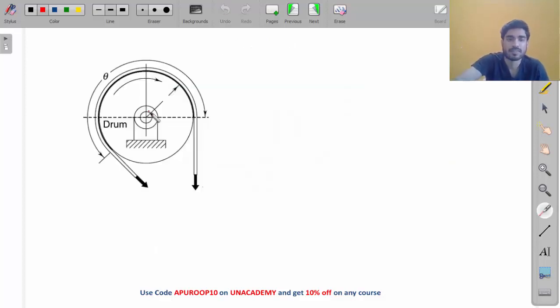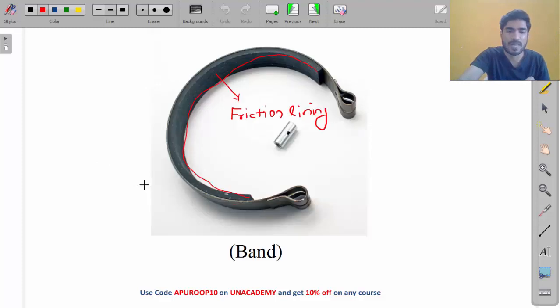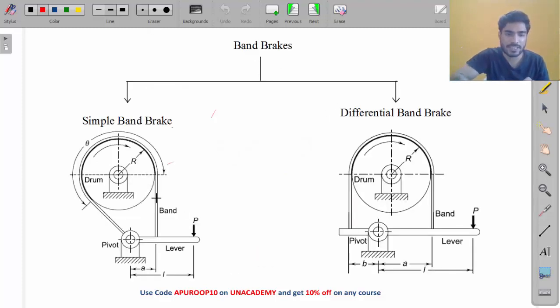Okay, my friend. Now, in case of band brake, what forces are developed in the band? You might have seen this in engineering mechanics. If there is a band wrapped around a drum, then when the band attaches, if you apply force on the lever, tension will be developed in the band.